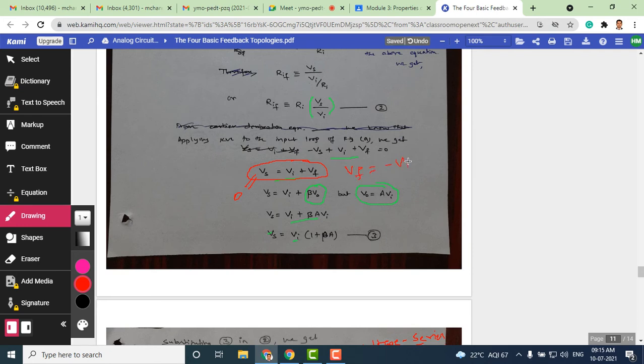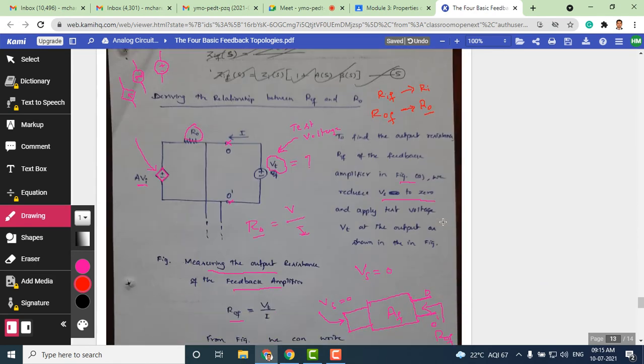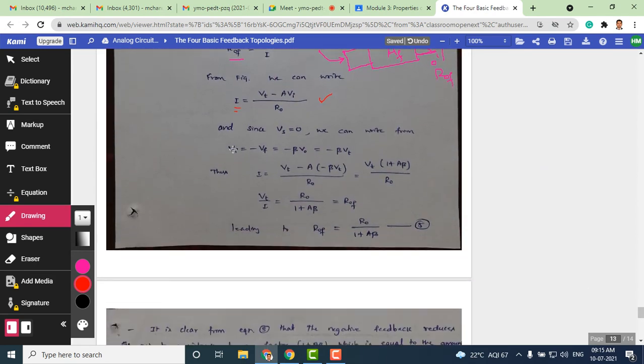It's minus Vi. Okay, so the same thing we are writing here. So you can see here Vi is equal to minus Vf. You have to write that Vs equation as Vf plus Vi. Since Vs is equal to 0, the feedback voltage Vf becomes equal to minus Vi, or Vi is equal to minus Vf.